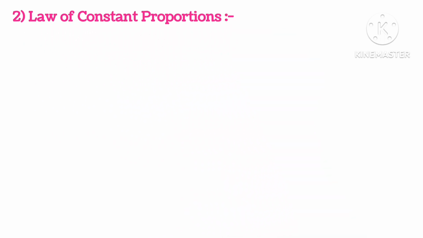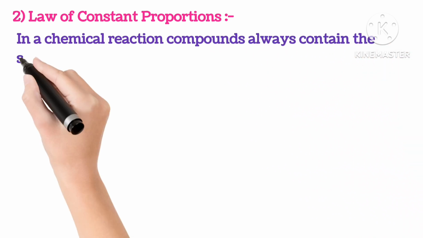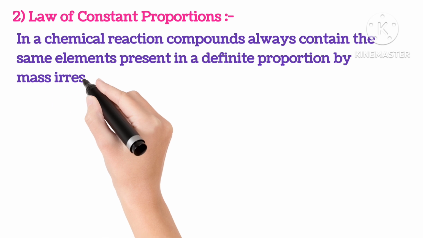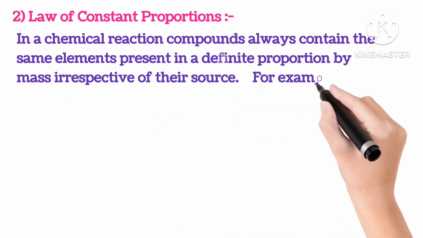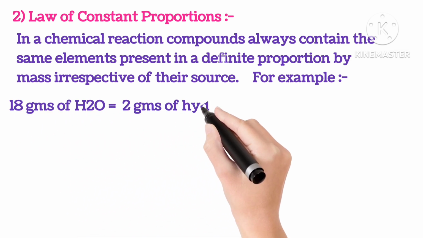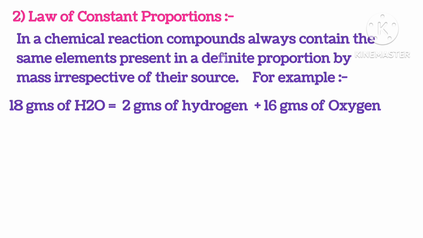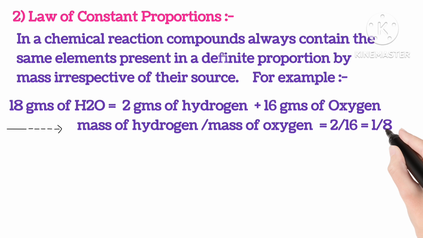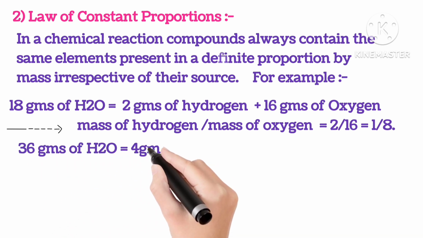Law of constant proportion. In a chemical reaction, compounds always contain the same elements present in a definite proportion by mass irrespective of their source. For example, 18 grams of water gives 2 grams of hydrogen and 16 grams of oxygen. So the mass of hydrogen upon the mass of oxygen, that is 2 by 16, will be 1 by 8.